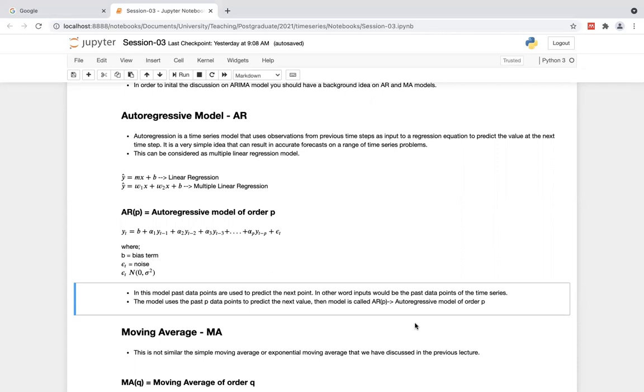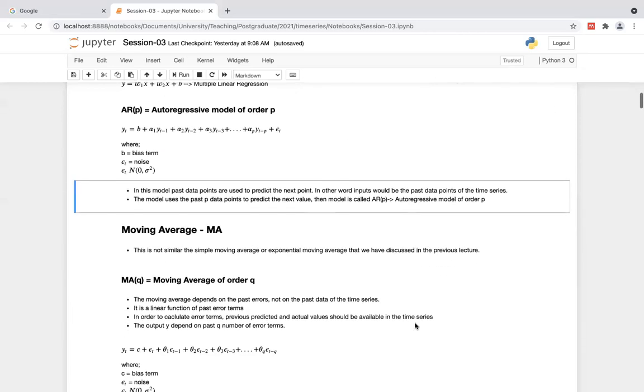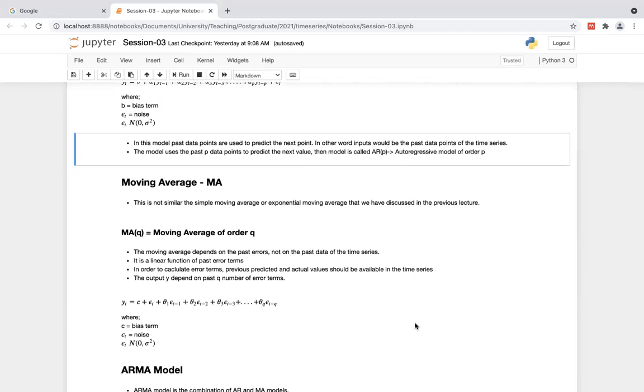In this autoregressive model, the noise is normally distributed with constant variance, and it depends on previous data points. Then you have to decide the number of previous data points that you are going to use to model the autoregressive process. Okay, then let's see what this moving average is.